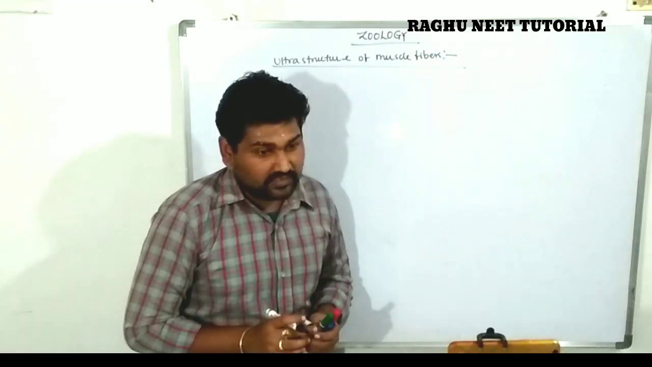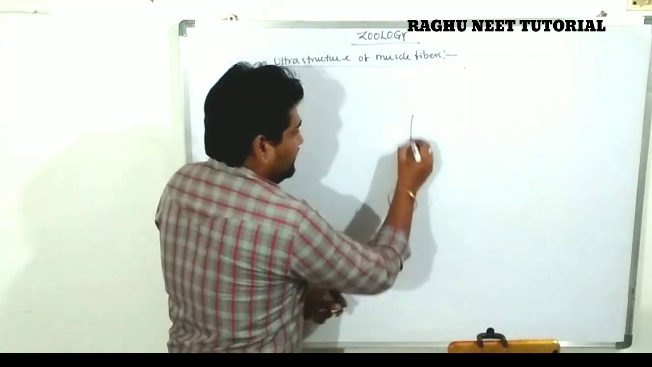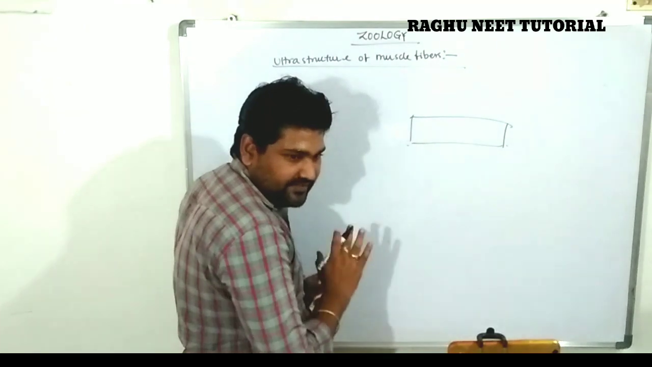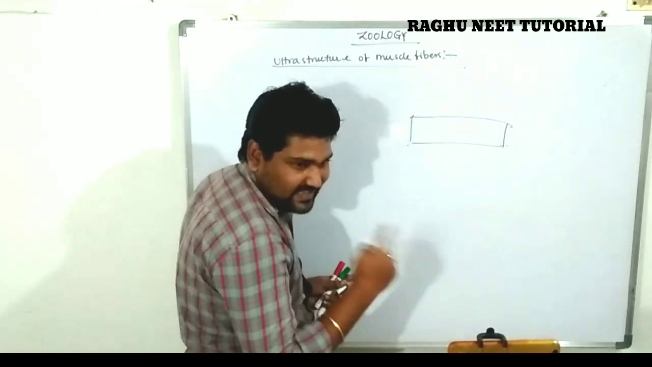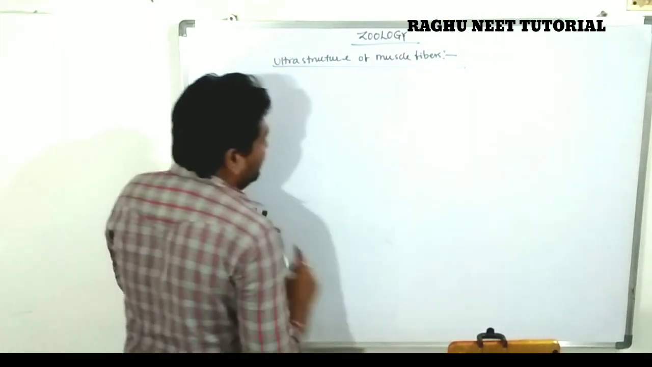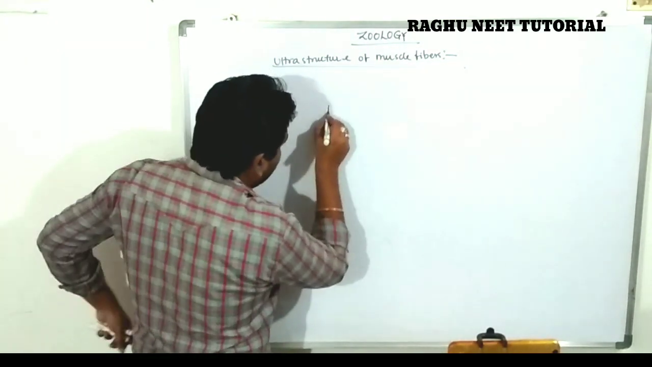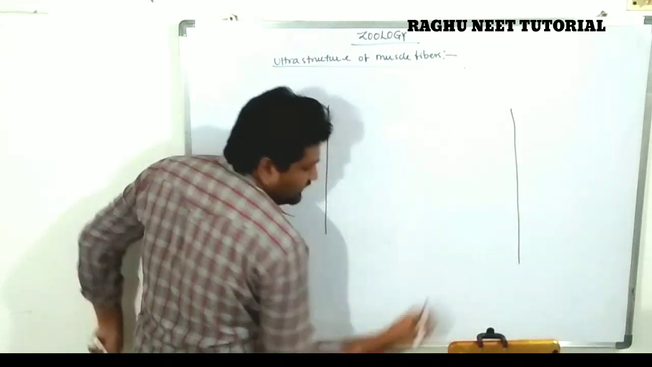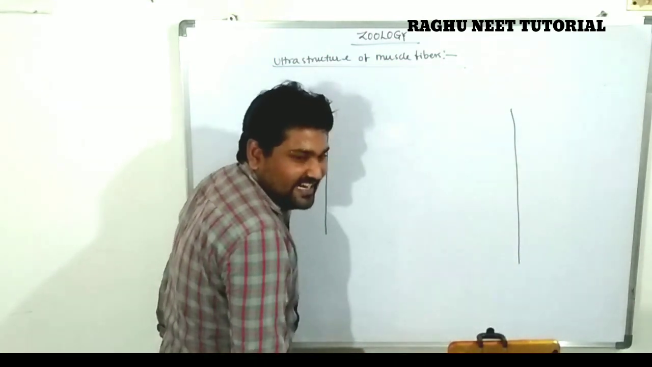Two ends. Yes or no? This is one of the muscle fibers. The muscle fiber contains two ends. Are you clear? The muscle fiber contains two ends. These two ends are known as Z lines.